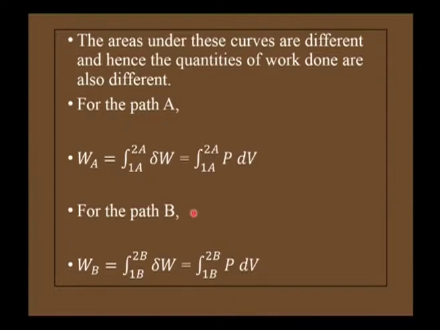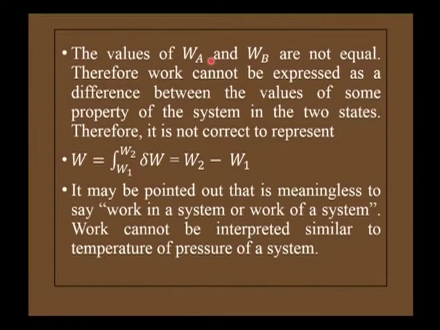Therefore, for the path A, that is for the path 1, we can write W is equal to integral of delta W, that is integral P dV. Similarly, for the path B, W is equal to integral of delta W, where the path extends from 1B to 2B, that is P dV. Therefore, the values of WA and WB are not equal.